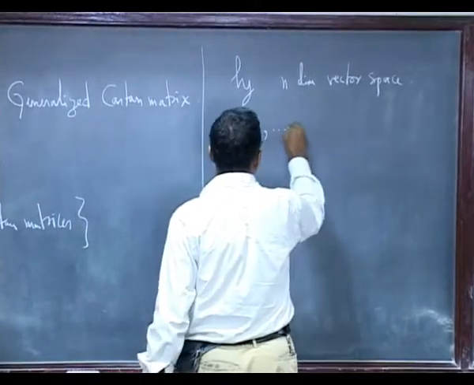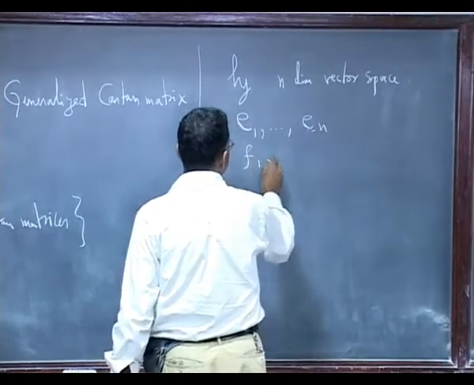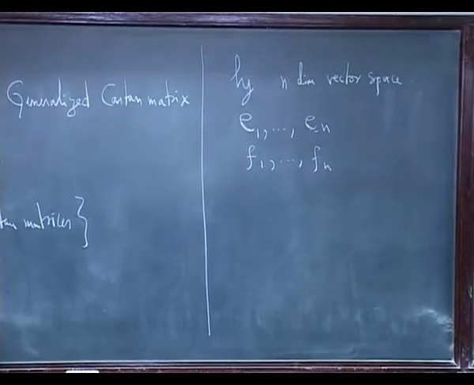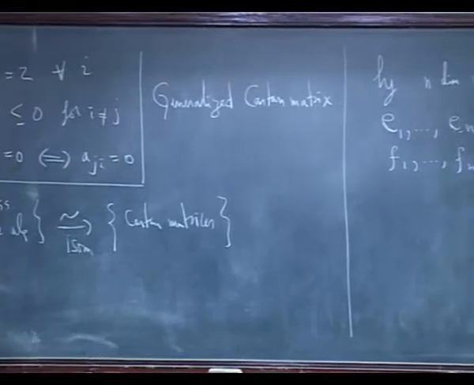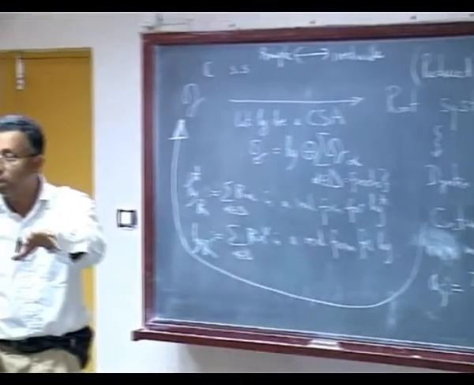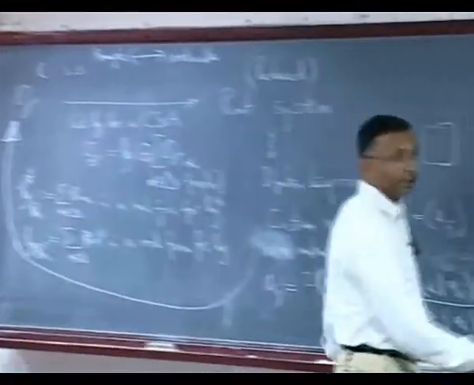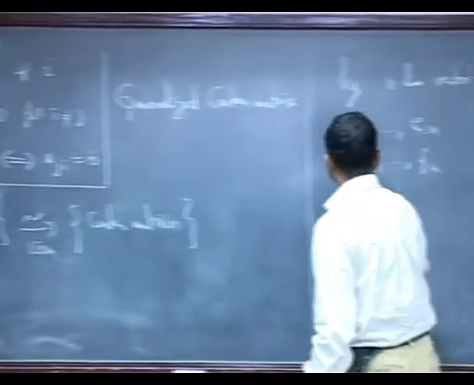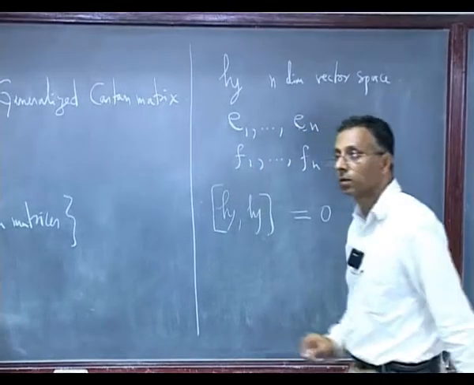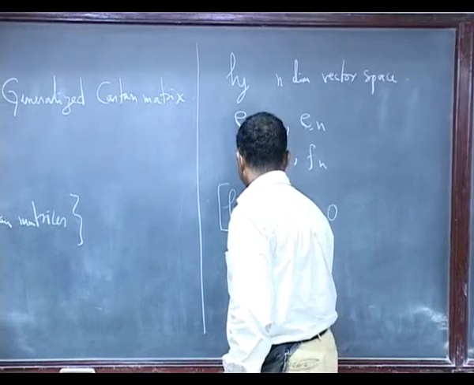So I have E1 through En, and I have F1 through Fn. We know what these are. They are the ones in the Lie algebra which live in the simple root spaces and the negative simple root spaces. Okay? And we know the relations, right? So let's put these relations. Okay? And then I know H with EI is